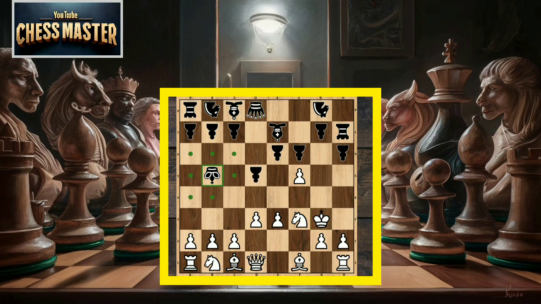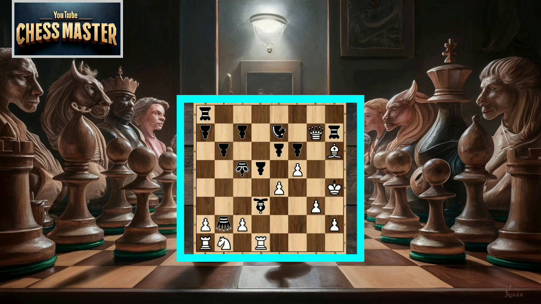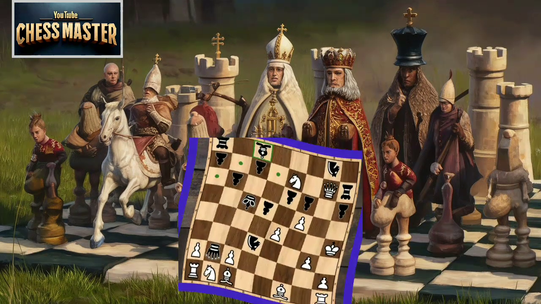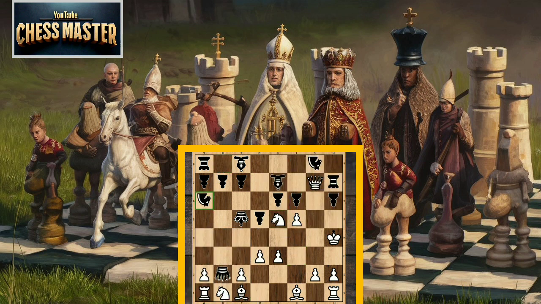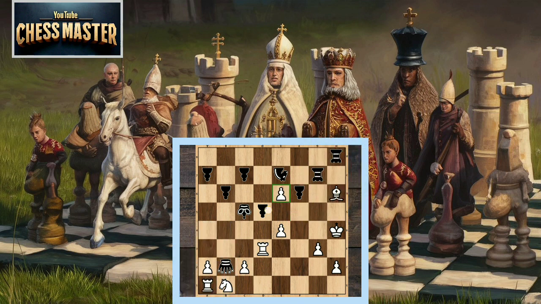The king can move 1 square in any direction, horizontally, vertically, or diagonally. The queen is the most powerful piece and can move any number of squares in any direction. The rook can move horizontally or vertically any number of squares. The bishop can move diagonally in any direction. The knight moves in an L shape, 2 squares in one direction, then 1 square to the side. The pawn can move forward 1 square, but captures diagonally 1 square.